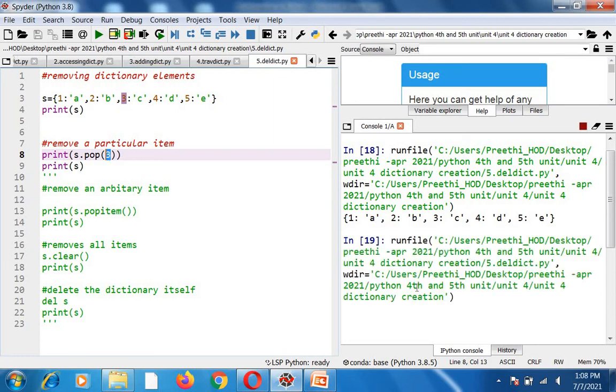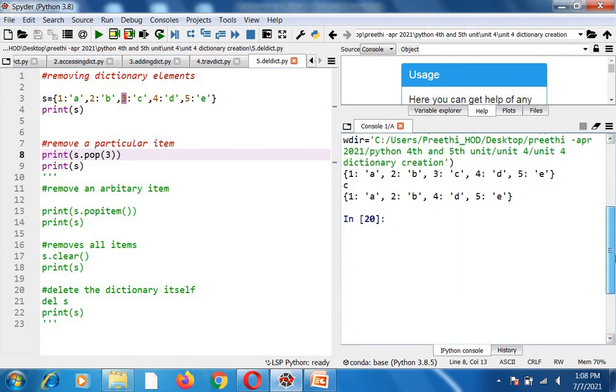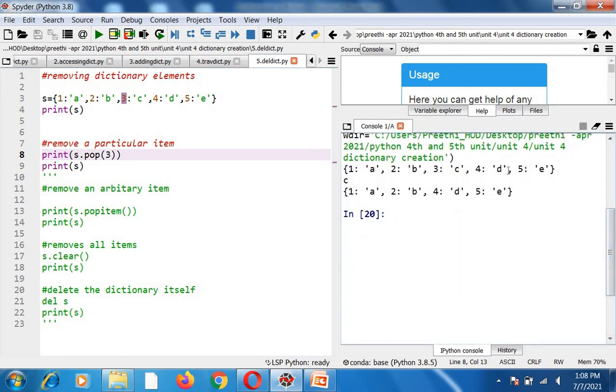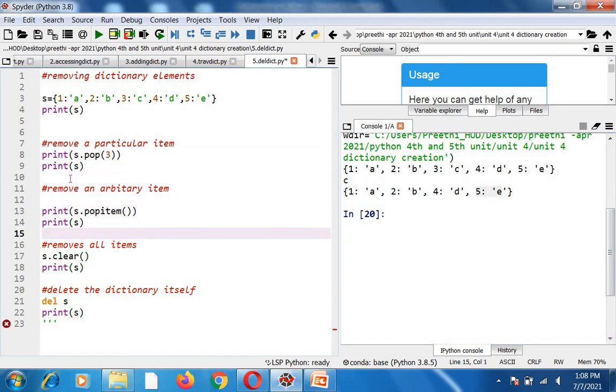Print of S. You can see this. Initially it was 1A, 2B, 3C, 4D, 5E. Then after removing it, I get 1A, 2B, and 3C is removed, so it is displaying 4D and 5E. Okay, this is how you remove a particular entry. Now I want to remove an arbitrary item, that means the last item. You can use S dot popitem of. That means it will remove the last added element inside your dictionary.